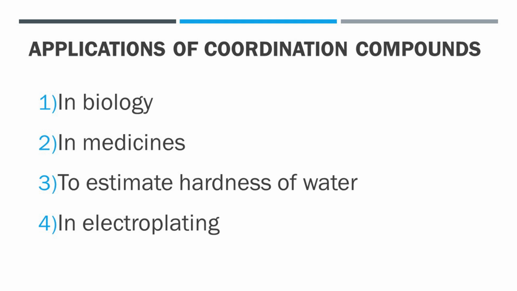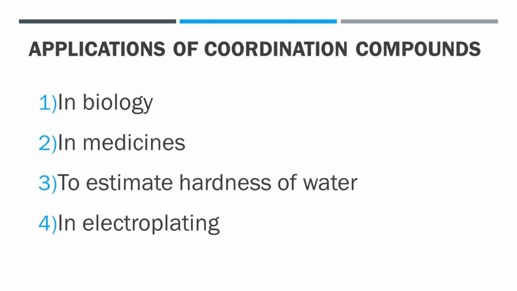First, in biology, several coordination compounds play an important role in a number of processes occurring in plants and animals. For example, chlorophyll present in plants is a complex of Mg2+ ions. Hemoglobin in blood is a complex of iron. Vitamin B12 is a complex of cobalt, etc.